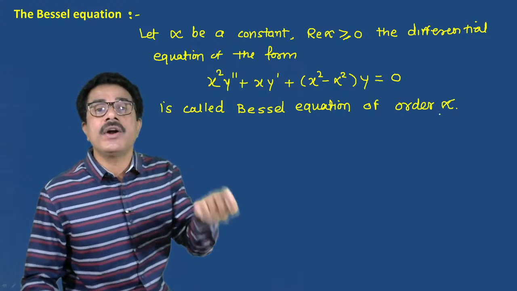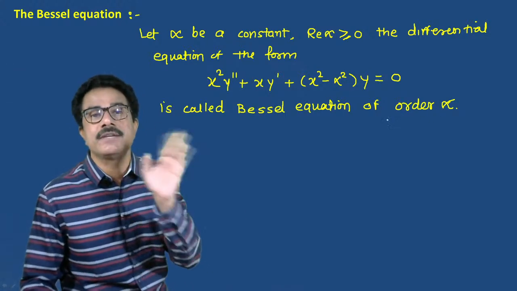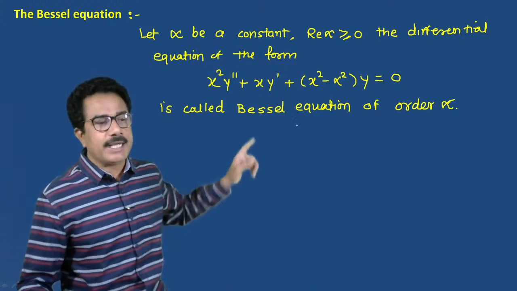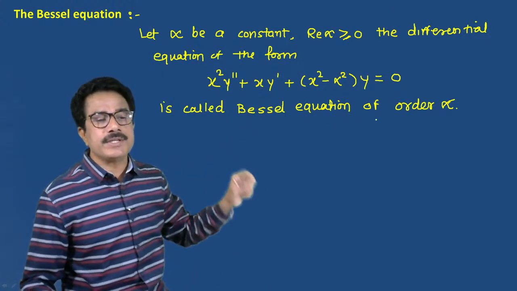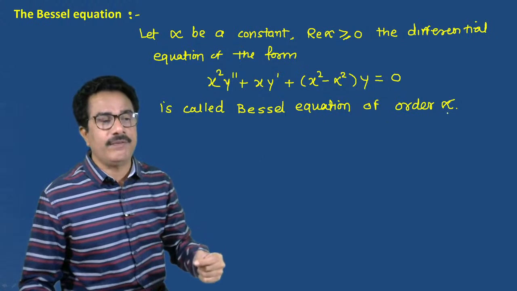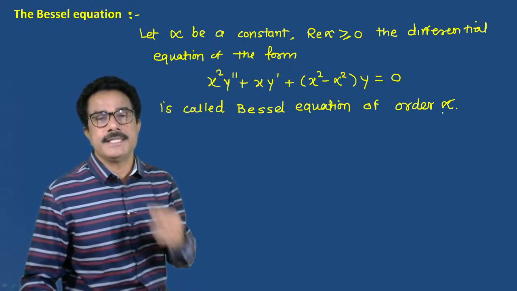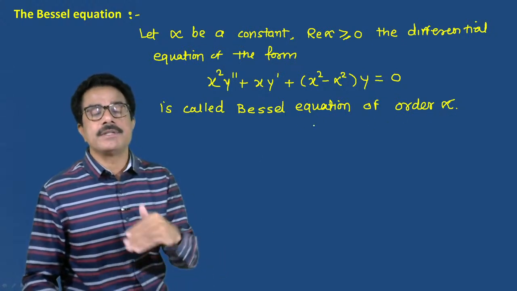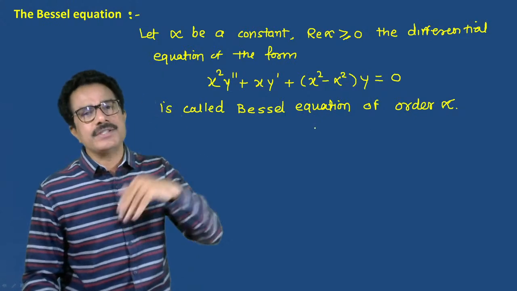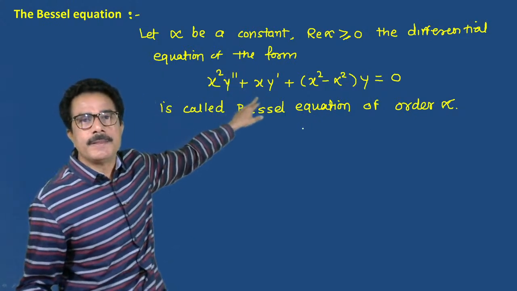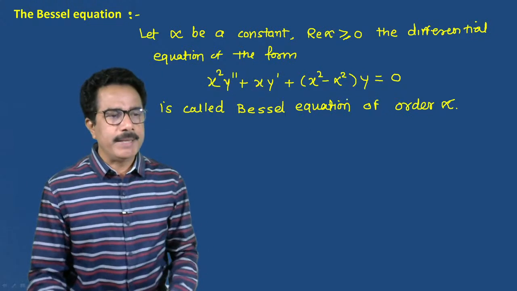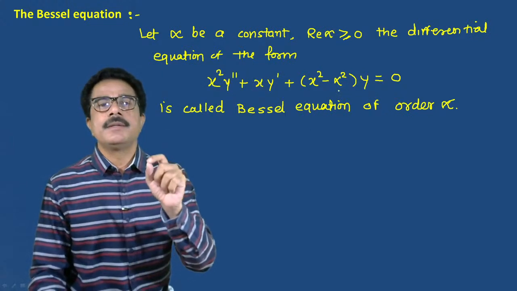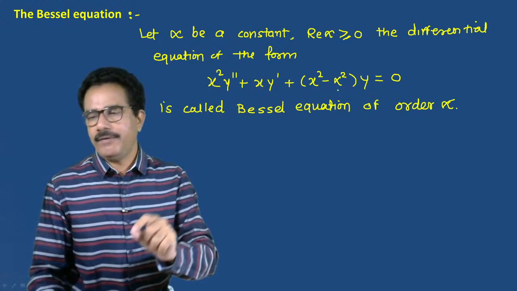This is Bessel's equation of order alpha, but the differential equation is of order 2. Now Bessel used the particular symbol alpha here.